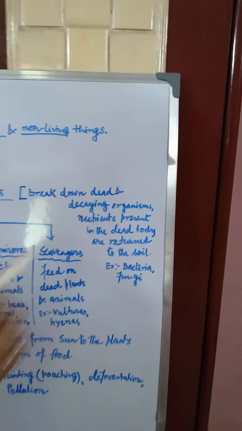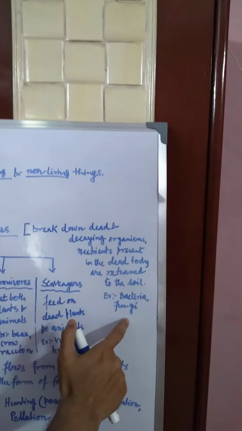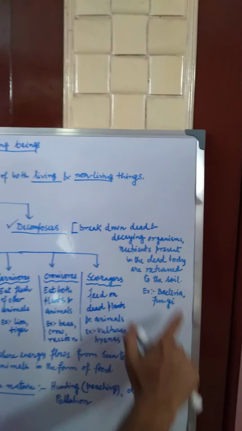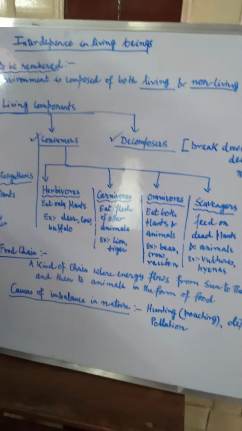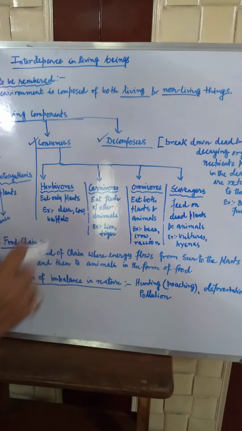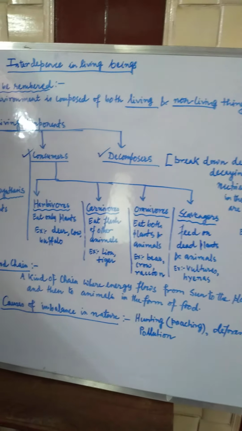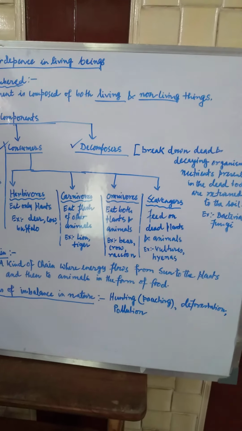Bacteria, different kinds of bacteria, different kinds of fungi. Do not consider the virus. Virus is not a decomposer. You are familiar with COVID-19, so do not consider that viruses are a kind of decomposer. Decomposers are bacteria and fungi. Different kinds of bacteria and fungi act on the dead and decaying organism to break down the dead body so that the nutrients present in the dead body are returned to the soil.